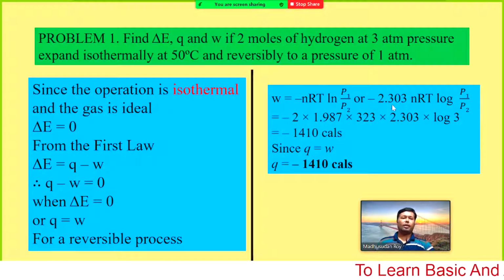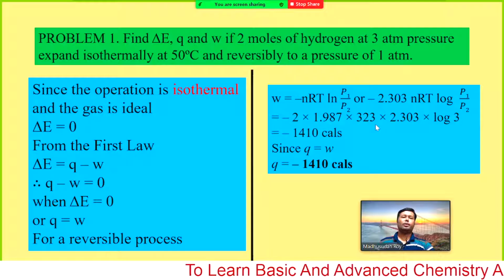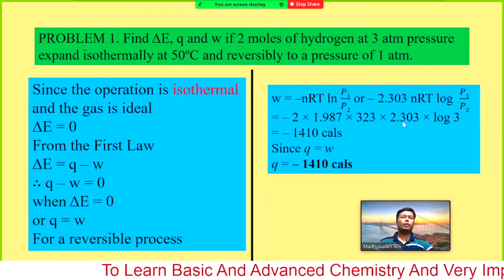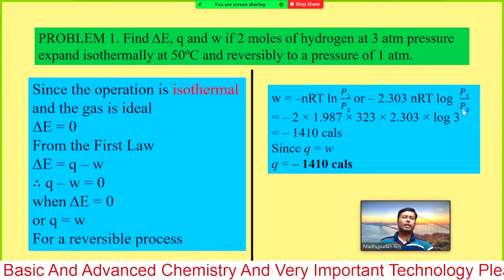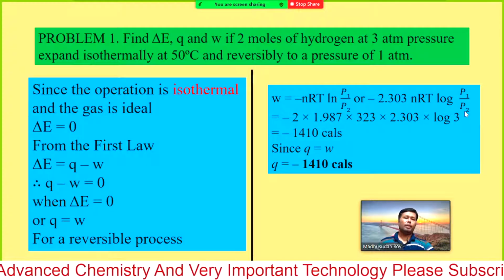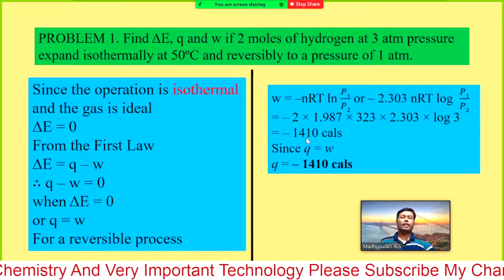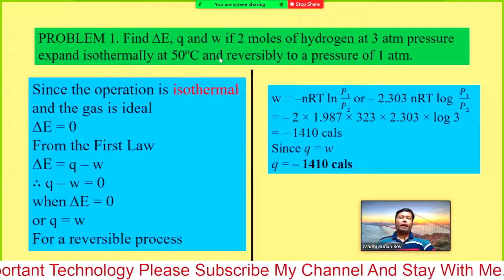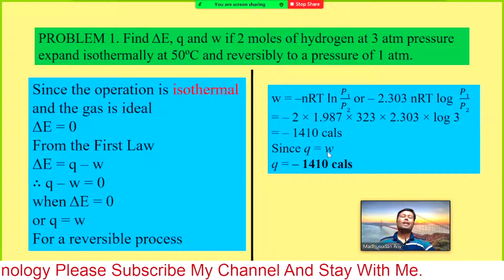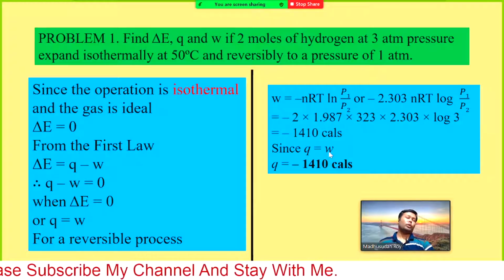So we write down minus 2 into 1.987 into 323 into 2.303, and then log of P1 by P2, where P1 is 3 and P2 is 1, so 3 by 1, so 3. So you are getting 1410 calorie, and since Q equal W, that means isothermal process.